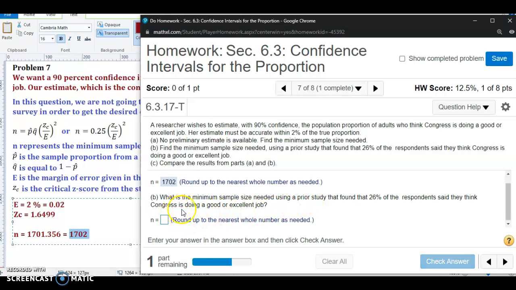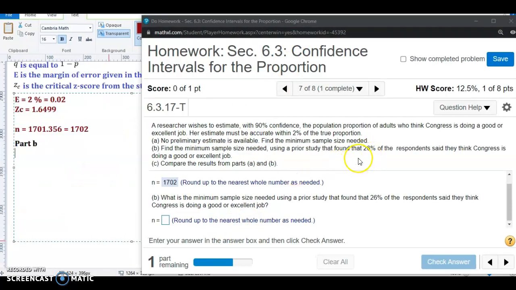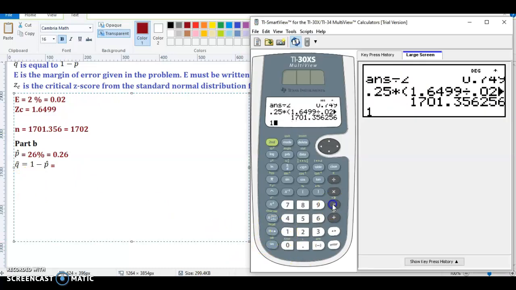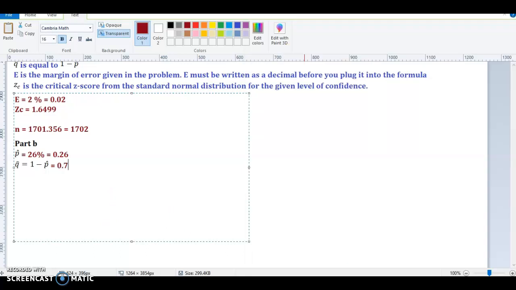Then part B says, what is the minimum sample size needed using a prior study that found that 26% of the respondents said they think Congress is doing a good or excellent job? So this 26% is the value of p hat that we're going to use in this other form. So p hat is equal to 26%. We're going to write that as a decimal, and that becomes 0.26. Now q hat, which is equal to 1 minus that, so 1 minus 0.26, is 0.74.